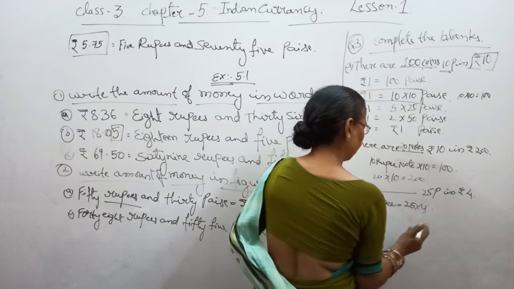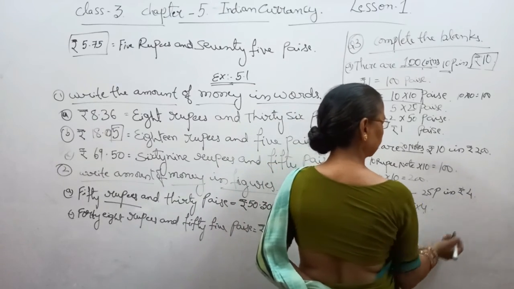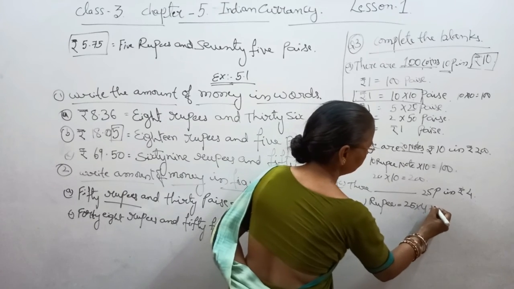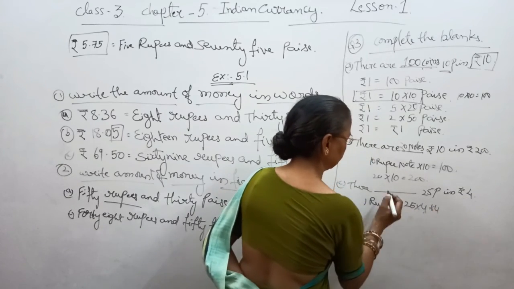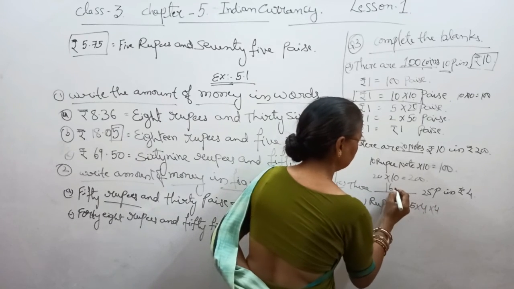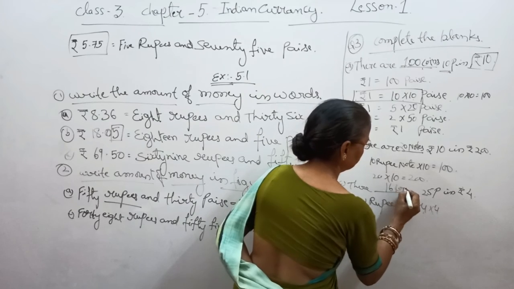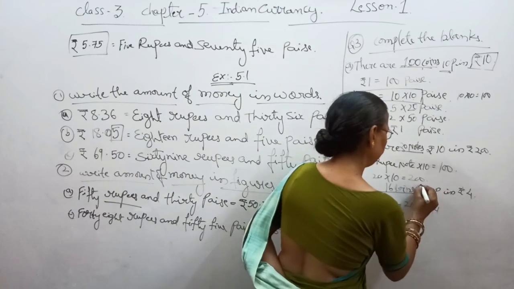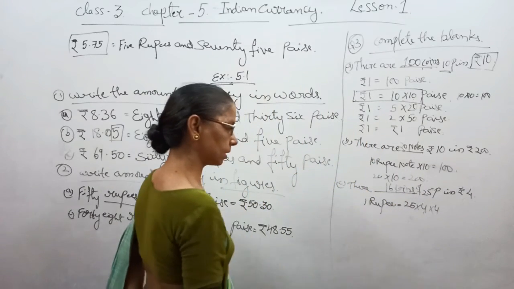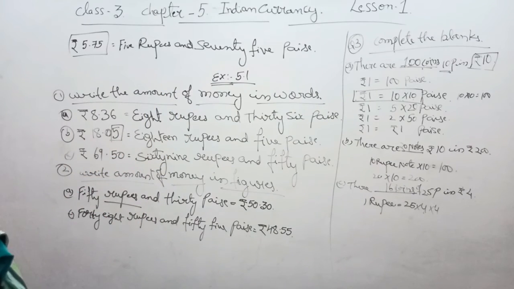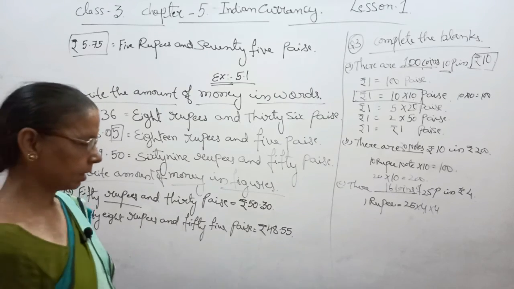Then 4 into 4, that is 16. So 16 coins of 25 paise are equal to rupees 4.